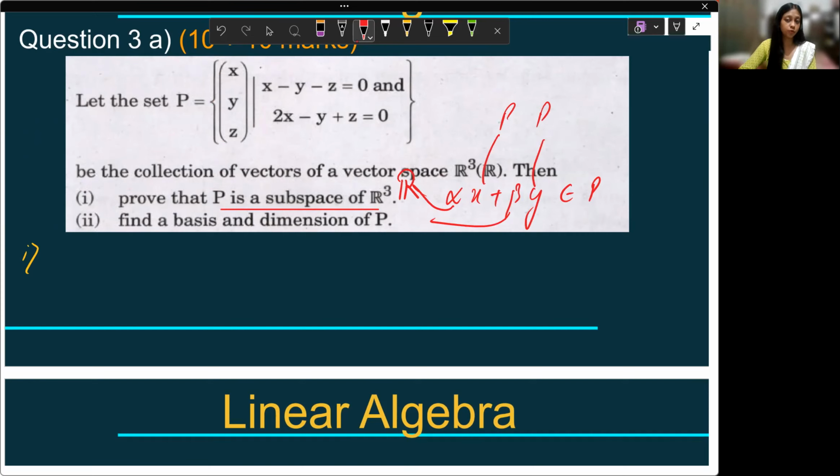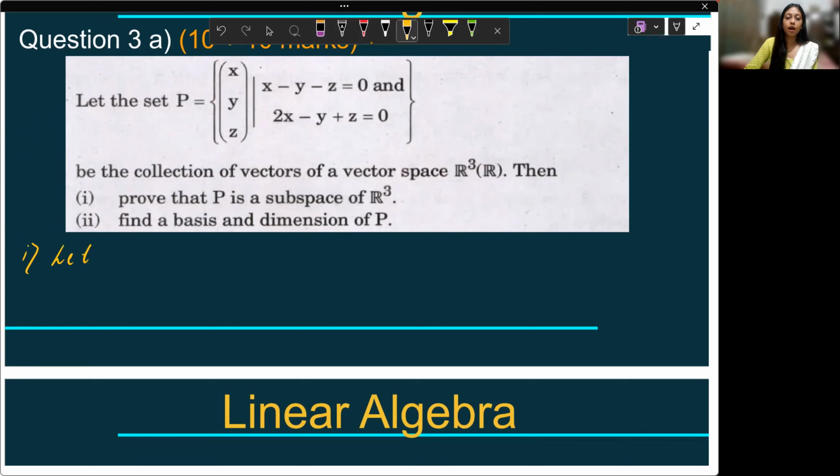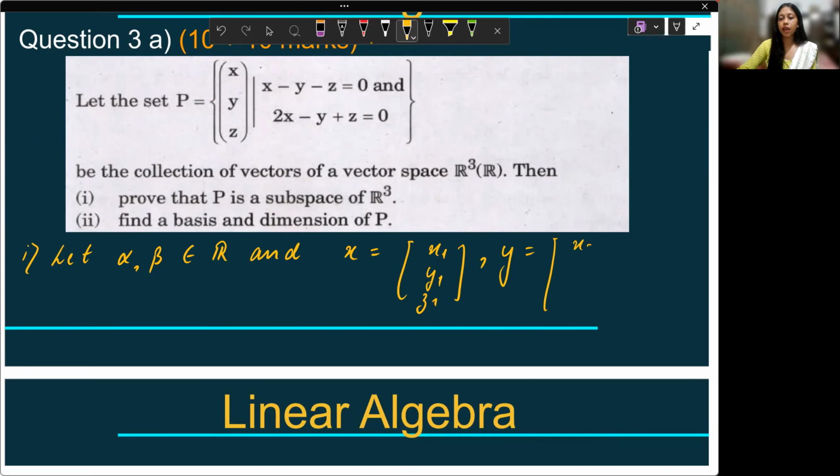So let alpha, beta belong to the field, and that is R, given here, R3 over R. And let us take two elements from your P set. So let x, which is equal to (x1, y1, z1), and y, which is (x2, y2, z2), belong to P. If they belong to P, that means these two conditions should be satisfied for both of these elements.